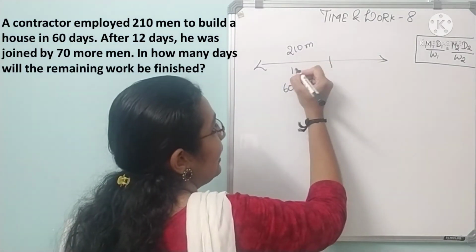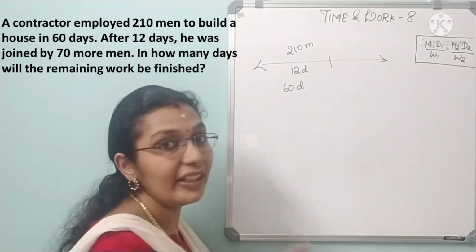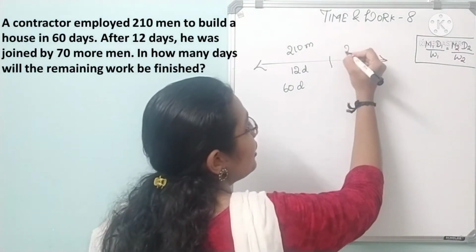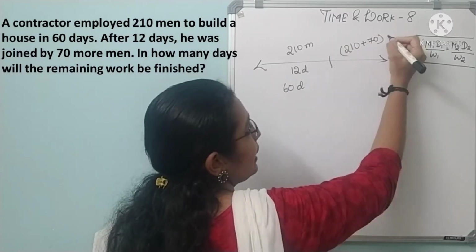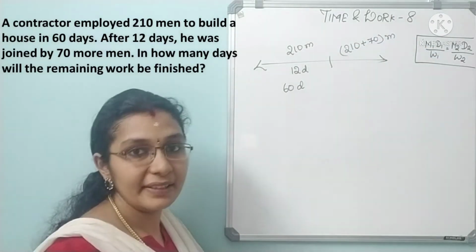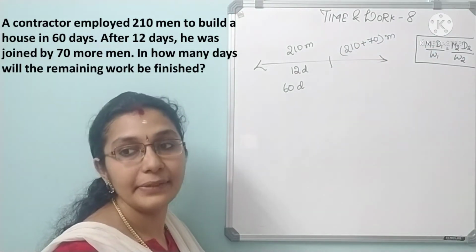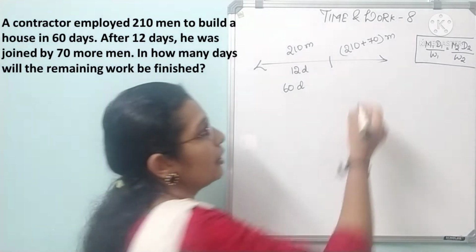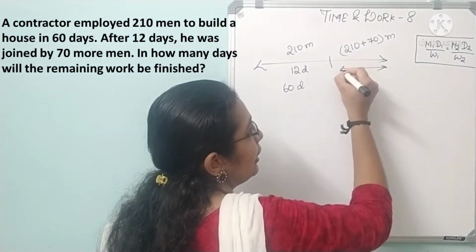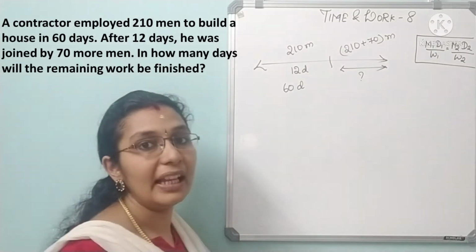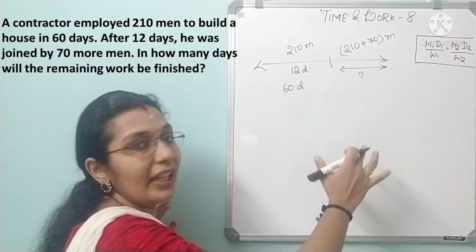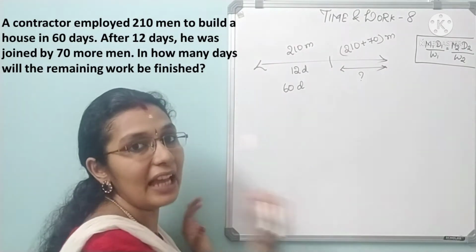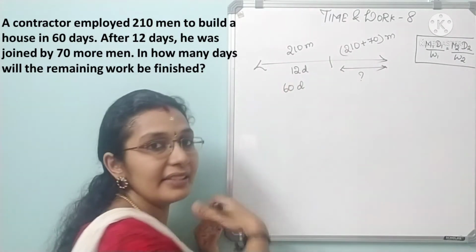After 12 days, he was joined by 70 more men, means first it was 210, now plus 70, right? Our question is, in how many days will the remaining work be finished? This is what we'll have to find. Initially 210 men were there, and in 60 days they will have to complete the work, of which 12 days are done.